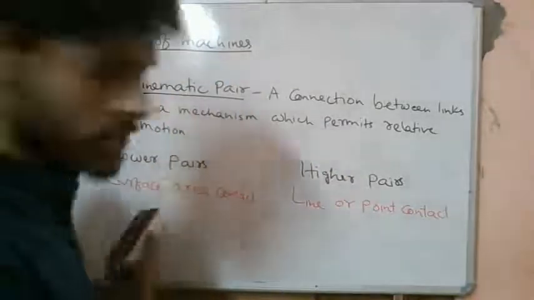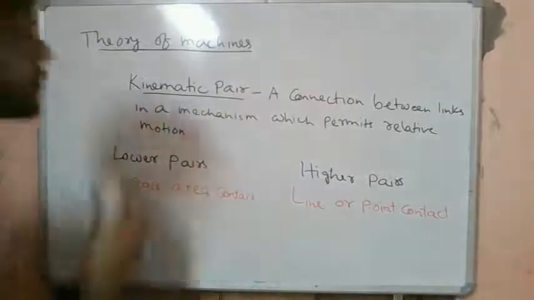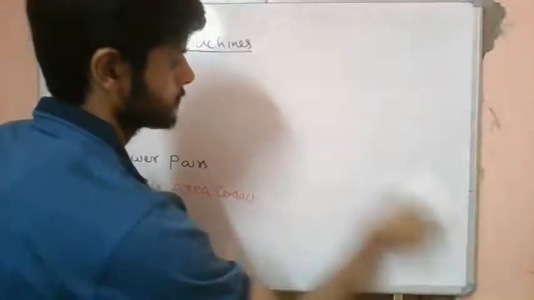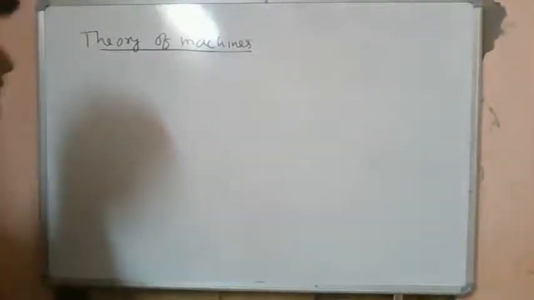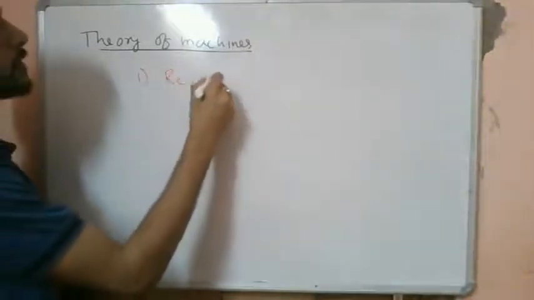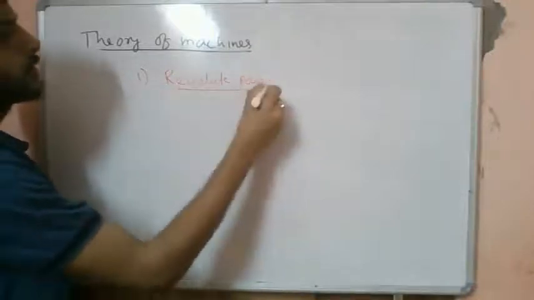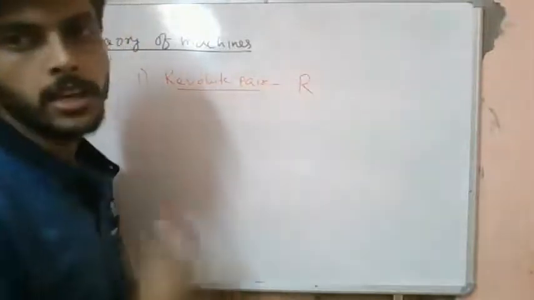Now let's see different types of lower pairs. We have separated several types of lower pairs. In lower pairs, the first type is what we call the revolute pair. It is generally denoted by a capital R.